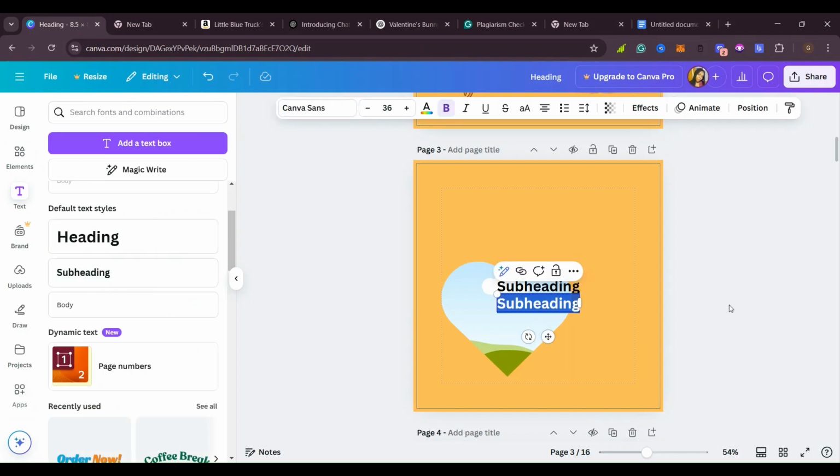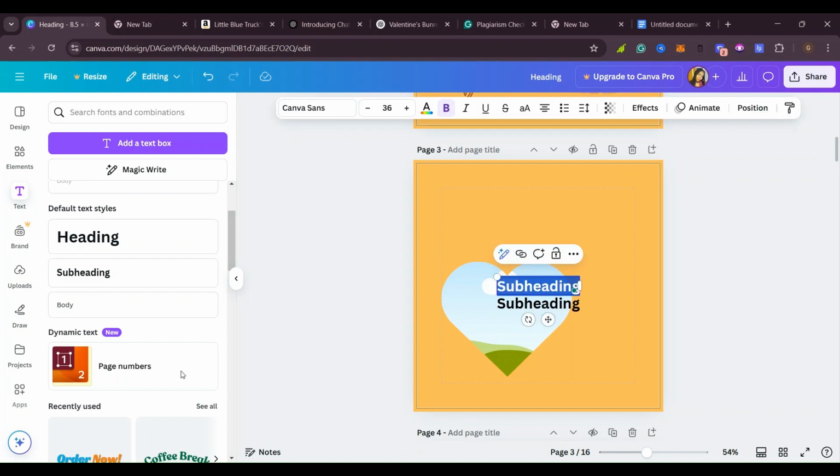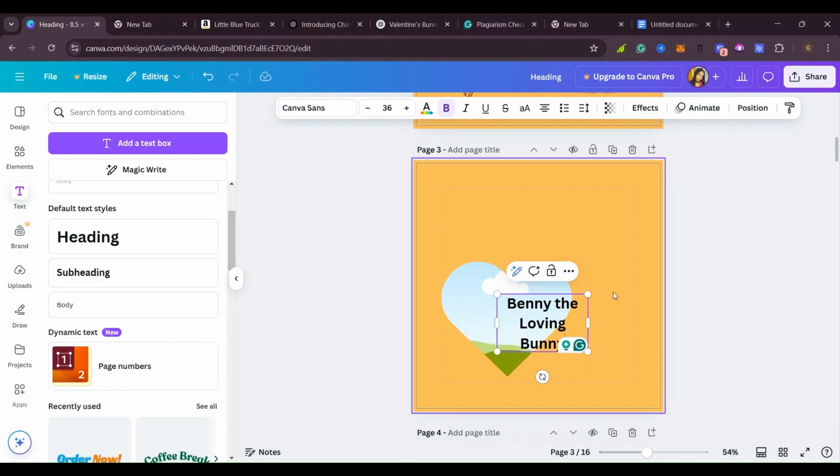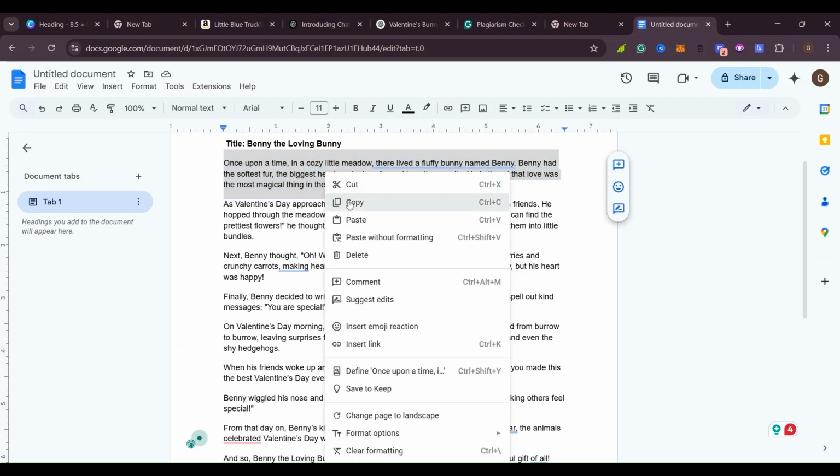Let me go with this, which is subheading. Then I'll put in my text in this. So after putting in my text, I thought I copied it, but I did not copy it.